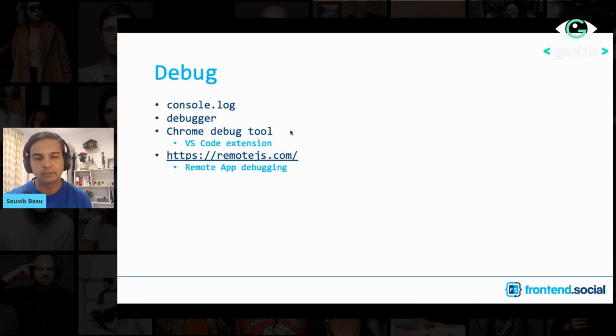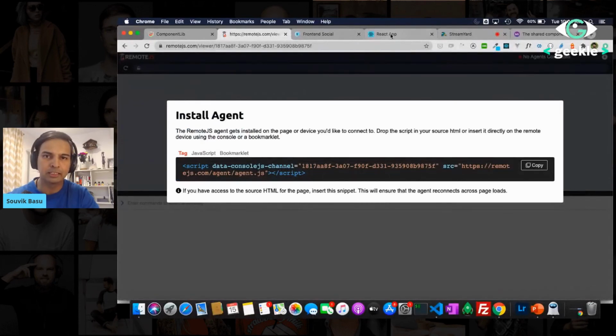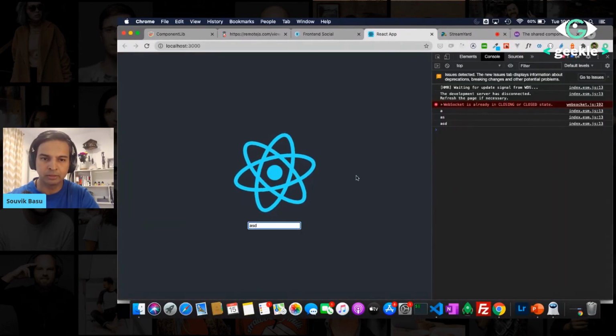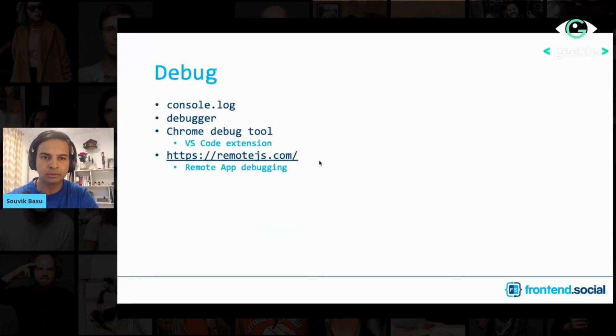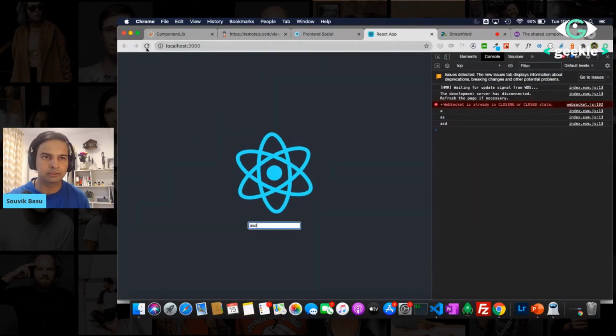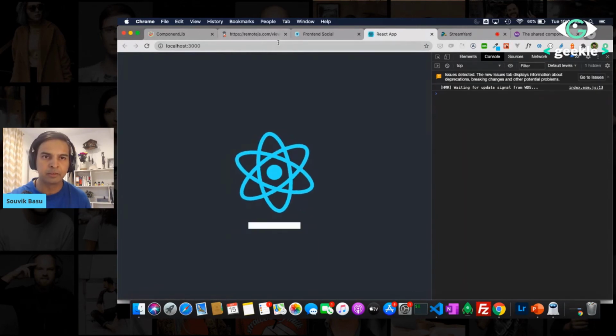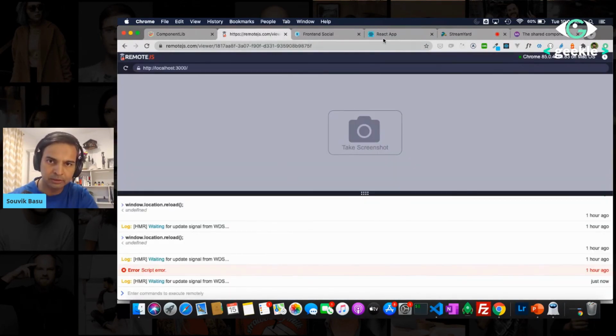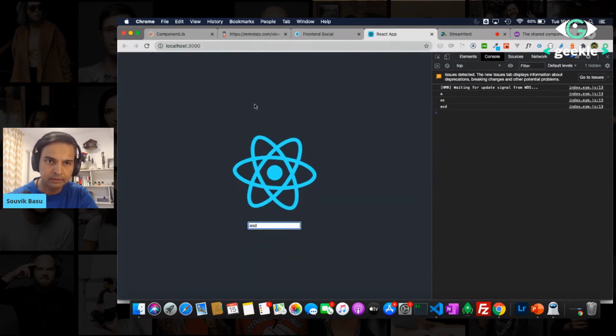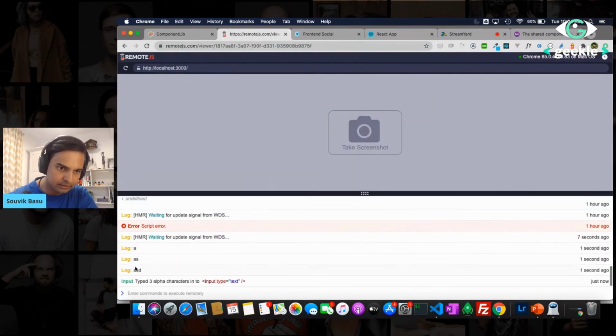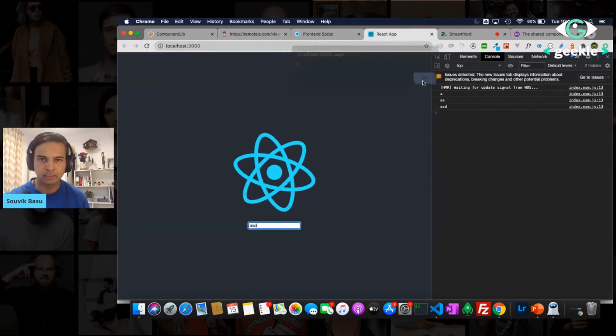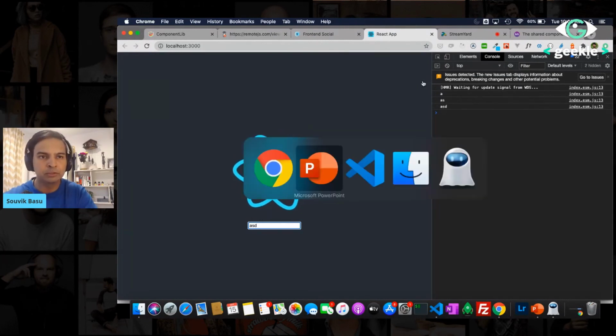So please definitely try out this remote.js. The good thing about it is that whenever I am trying to raise any kind of events from here, or if I want to send any kind of logs to my application there, it can always help me debug those things remotely. For example, as you see here, if I type in something like ASD and go here, you will see that it says these were typed as ASD here. If I send something like alert and say hi from here, then it actually shows this in an alert box in my actual application. So this is very useful when you want to debug, let's say, your production application, or debug some customer issues.